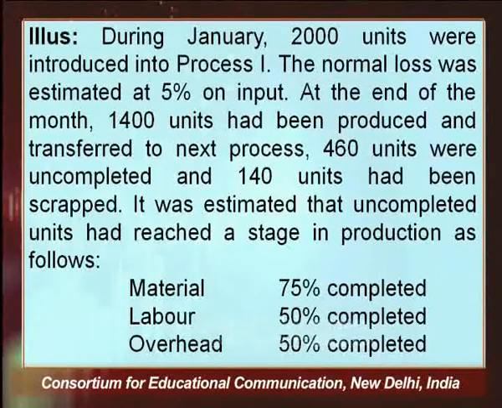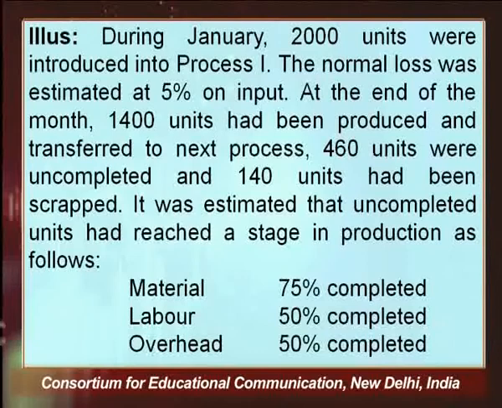So, it is estimated that uncompleted units had reached a stage of production. When I say uncompleted units, we are talking of these 460 units. Let me repeat, please try to understand the example clearly: 2000 units have been introduced. Out of these 2000 units, 5% is your normal loss, so 100 units are your normal loss. 1400 units are your completed units, 100% completed.